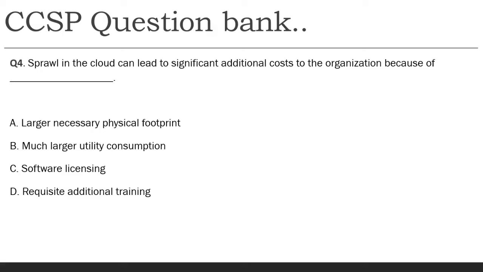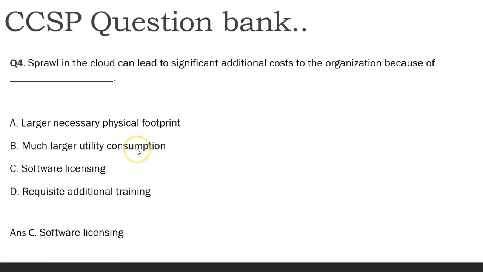The next one: VM sprawl in the cloud can lead to significant additional cost to the organization, because we have seen that you might need 100 VMs, but over time you can have 200 or more because of this sprawl. How will it increase the cost? All the VMs will use licenses: operating system licenses, Outlook, or any of the software required to do work, and it will definitely increase the software licensing cost. It will increase the footprint, but not the physical footprint. It will increase the virtual footprint.